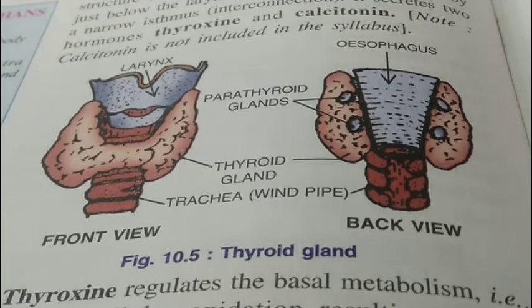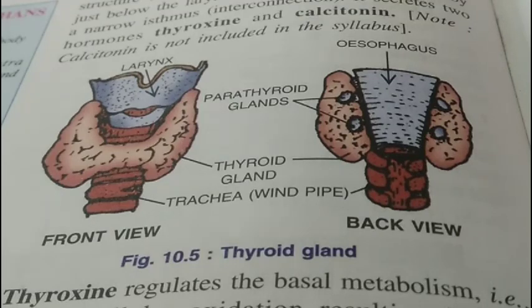Insulin, whose deficiency causes diabetes mellitus, is lowering the blood sugar level, whereas glucagon, which converts glycogen into glucose, is increasing the blood sugar level.